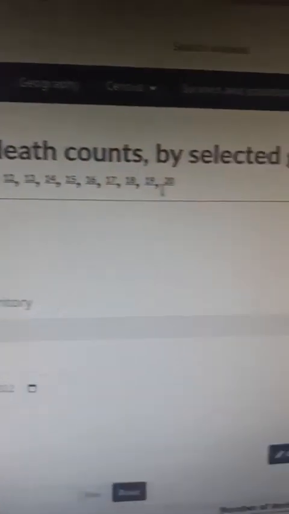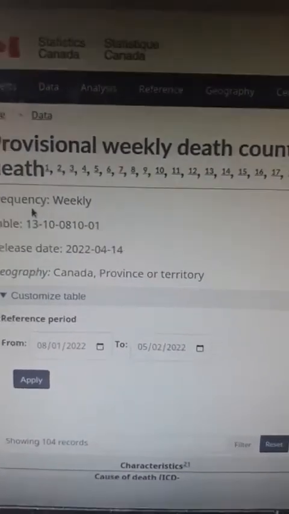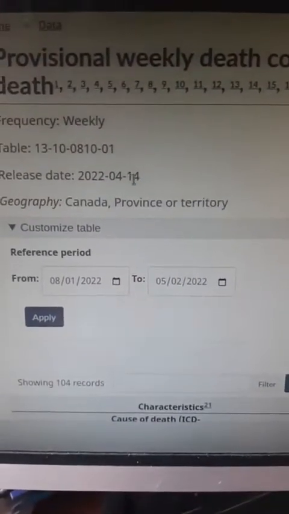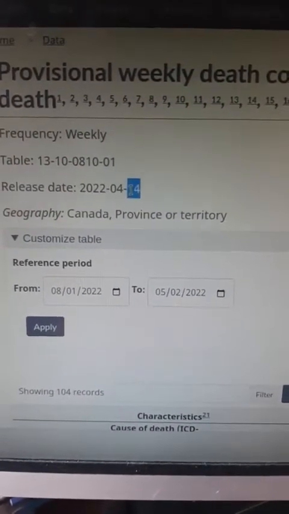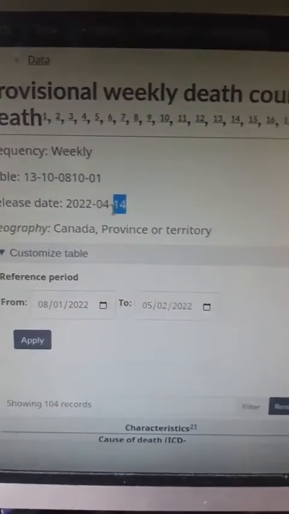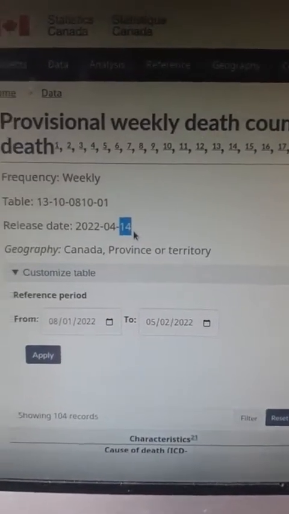This is the website. You can see it right here: provisional weekly death counts by selected group causes of deaths. And it's provisional, so these are considered not to be final. In fact, I see they have released the new version just on the 14th of April. The one which I worked with was a week older than that.